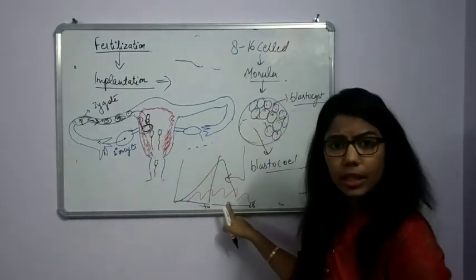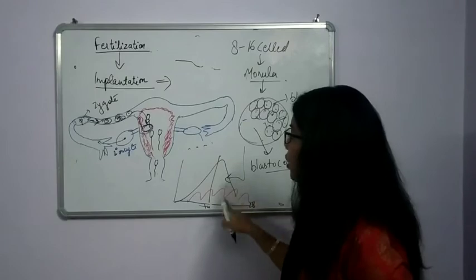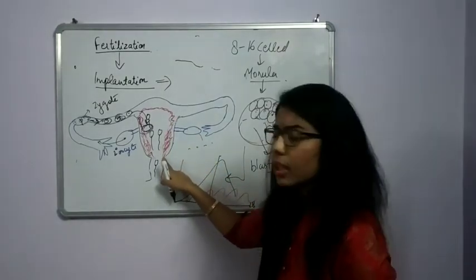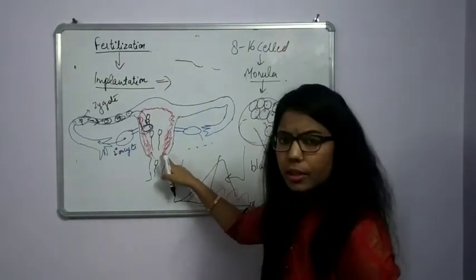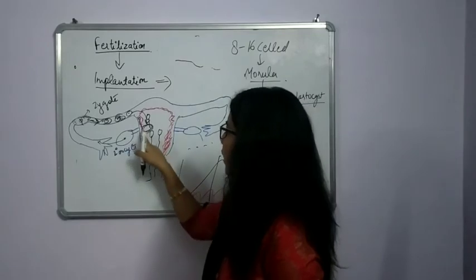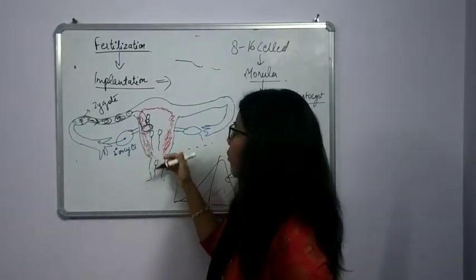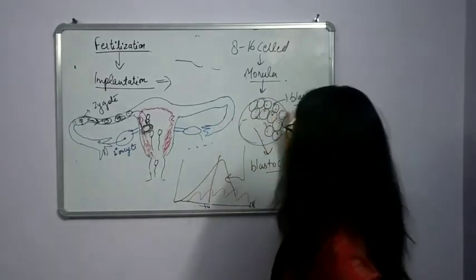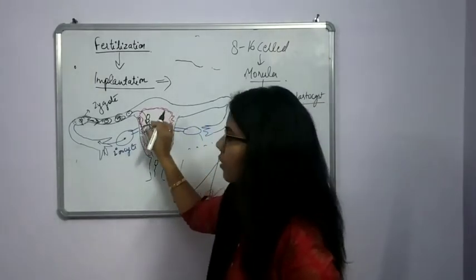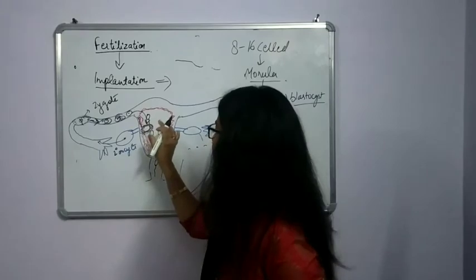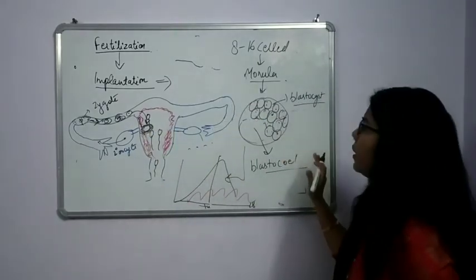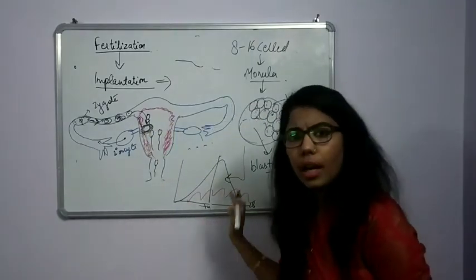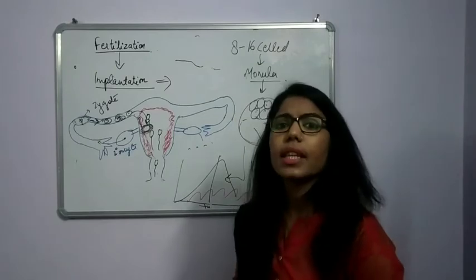Due to this, there will be an increase of progesterone hormone, which will give thickening to this endometrium wall. Due to this progesterone, there will be more thickening of the endometrium wall, and there will be proper nourishment, and the blastocyst structure will properly attach into this endometrium wall. Now here, again it will change into another structure which is known as gastrula.